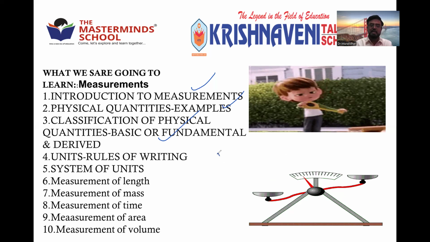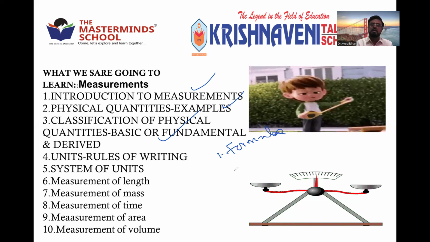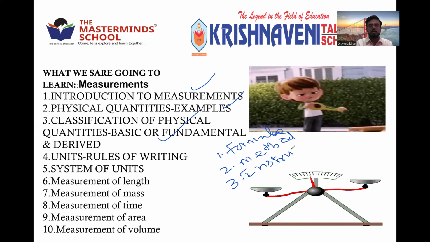See, measurement can sometimes be done by a formula, sometimes by some method, and sometimes by instruments. Three ways we can measure any physical quantity. Some of them by using formulas. For example, in mathematics, the area of a triangle, the circumference of a circle.